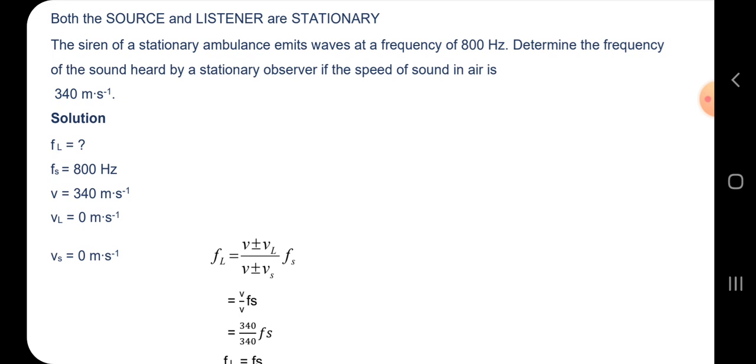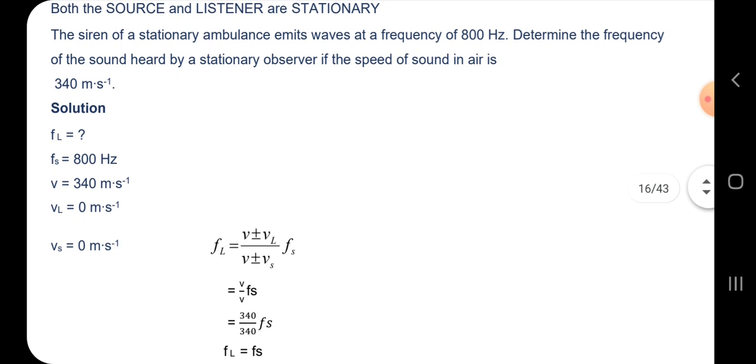In this, let's look at this example. Both the source and the listener are stationary, meaning they're standing still. So the siren of a stationary ambulance emits waves at a frequency of 800 hertz. That is the frequency of the stationary ambulance. So that 800 hertz is the frequency of the source. Fs is 800 hertz. So determine the frequency of the sound heard by a stationary observer if the speed of sound in air is 340 meters per second.